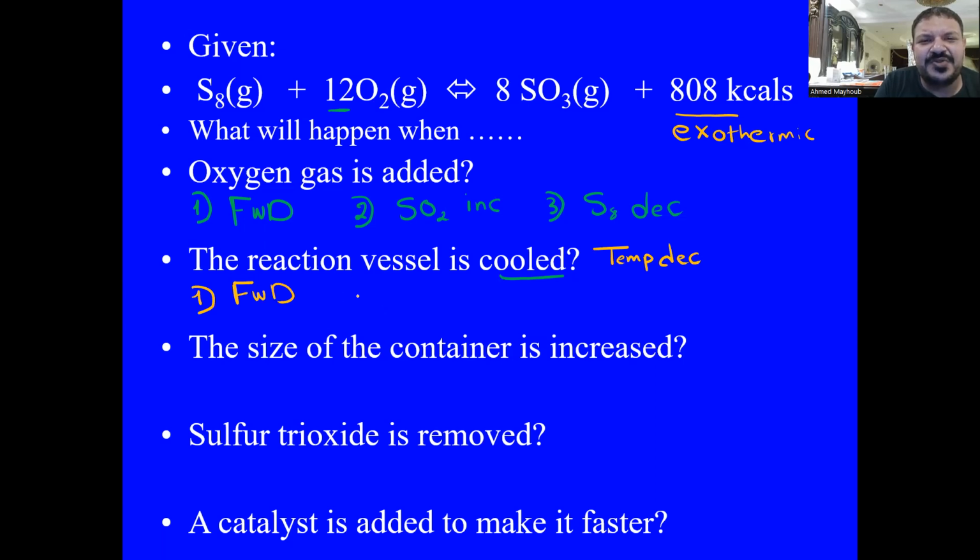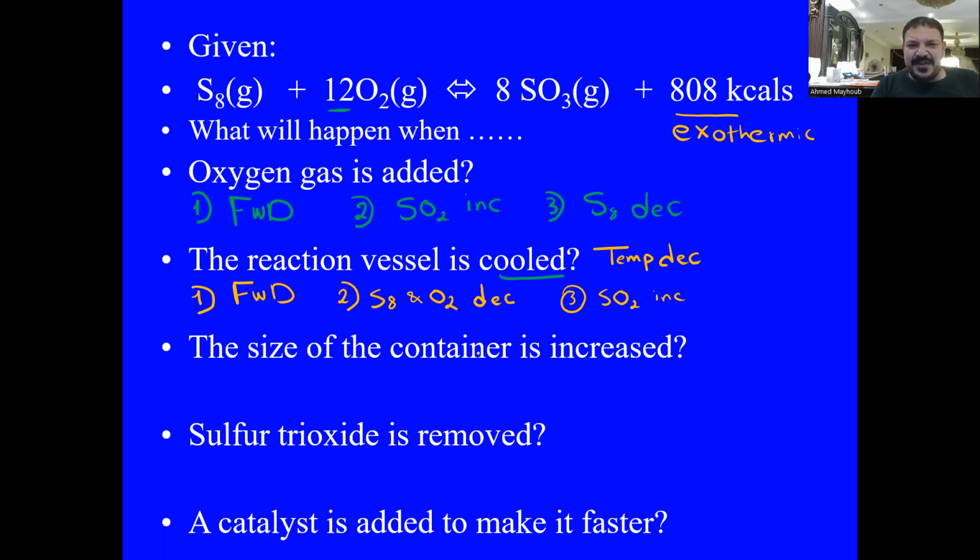Number 2, both sulfur and oxygen will be consumed, so their percentage will decrease, while the percentage of sulfur dioxide will increase. So this is the effect of cooling this reaction.